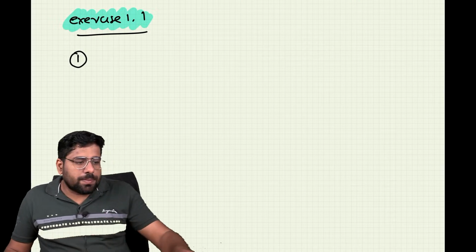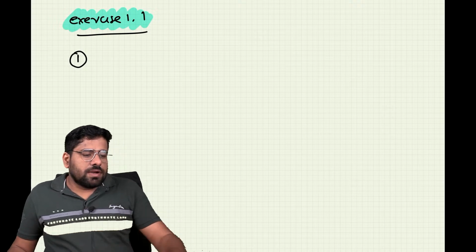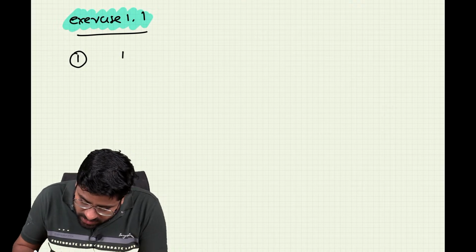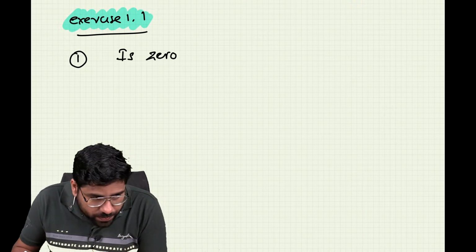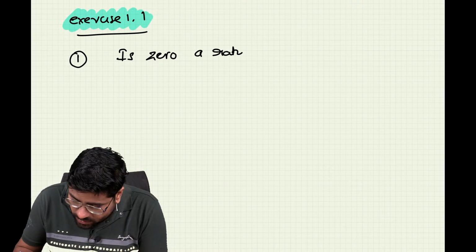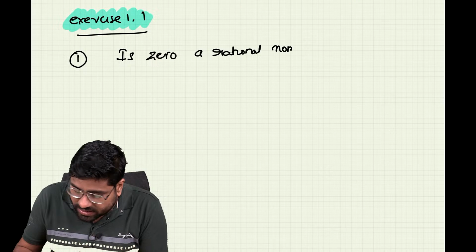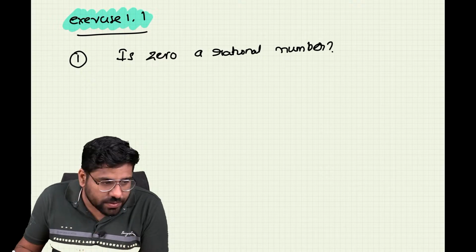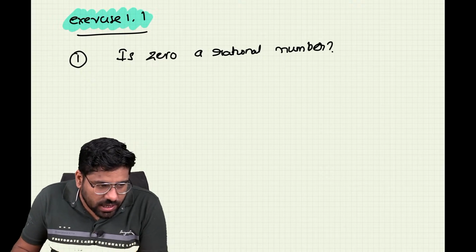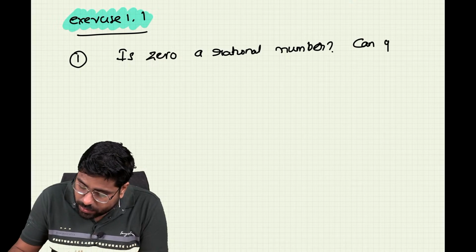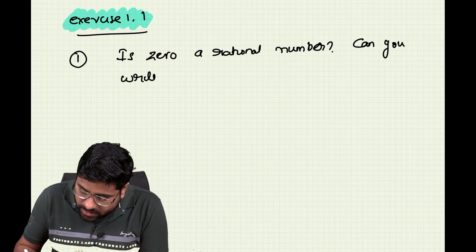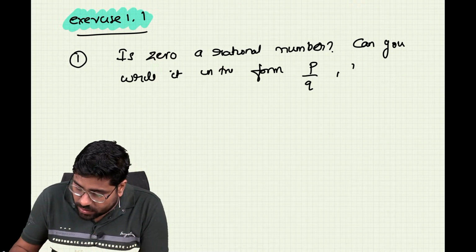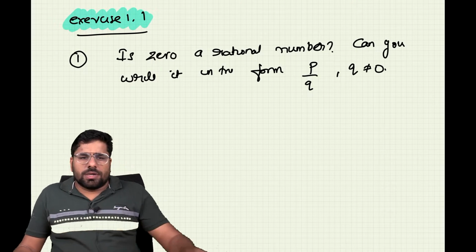Now what is going to happen? Let us see question number 1. Question number 1 is: is 0 a rational number? We actually discussed this in class. Is 0 a rational number or not? And can you write it in the form p by q, where q is not equal to 0? Check it.